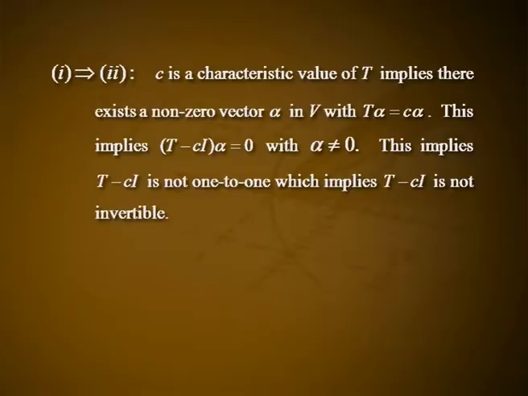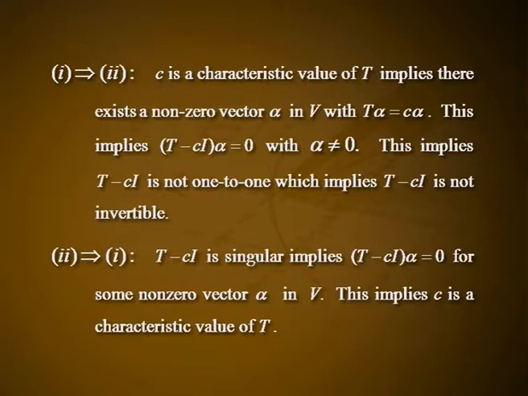Proof. 1 implies 2. C is a characteristic value of T implies there exists a non-zero vector alpha in V with T alpha equal to C alpha. This implies T minus CI of alpha equal to 0 with alpha not equal to 0. This implies T minus CI is not 1 to 1, which implies T minus CI is not invertible. 2 implies 1. T minus CI is singular implies T minus CI of alpha equal to 0 for some non-zero vector alpha in V. This implies C is a characteristic value of T.